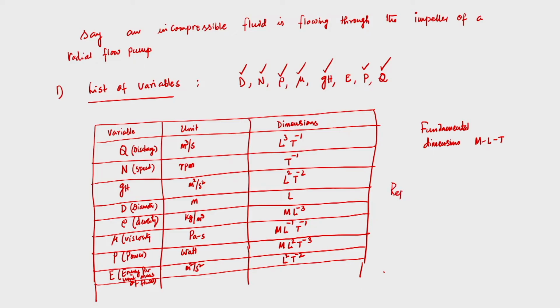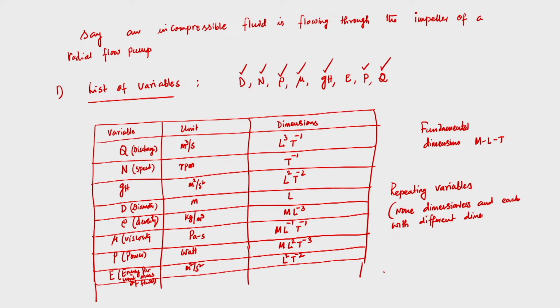While we are selecting repeating variables, this is very important: they should be non-dimensionless, and each with different dimensions.